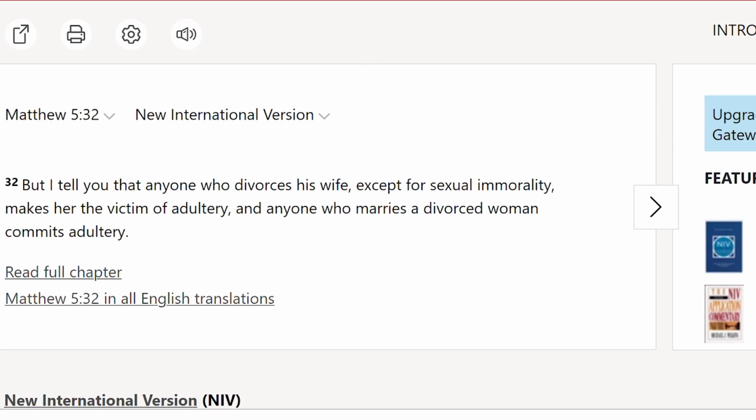The 2011 NIV finally corrected this, and here's what they said. But I tell you that anyone who divorces his wife except for sexual immorality makes her the victim of adultery. People have read this verse and agonized over this verse for a very long time because they're the offended party, and they're saying, I'm the offended party, and now I'm an adulteress, now I'm an adulterer because somebody divorced me? Like, that makes zero sense.